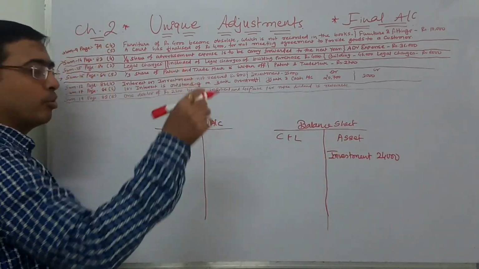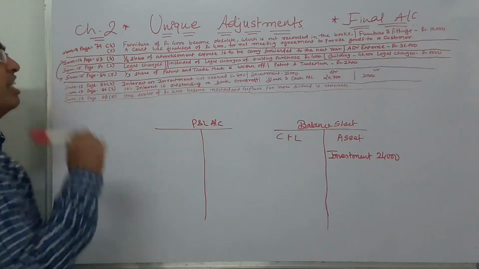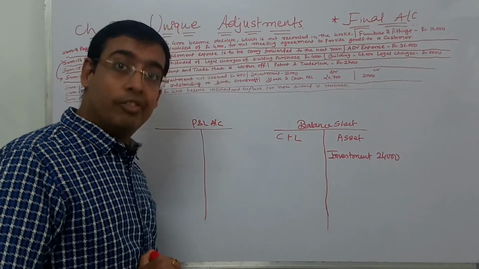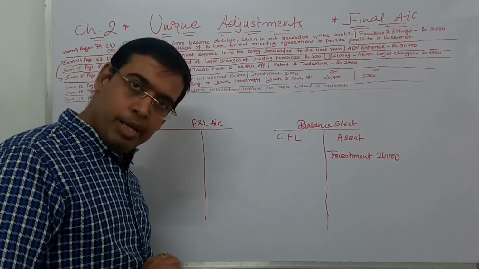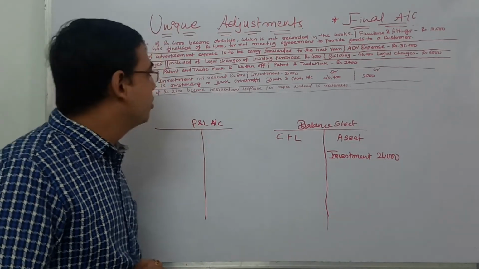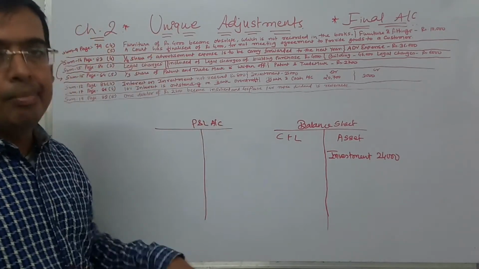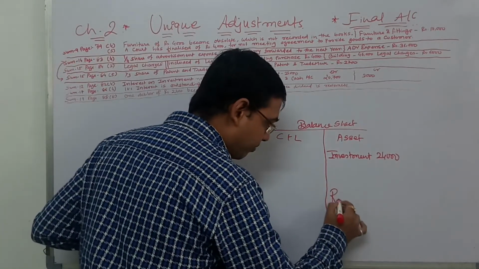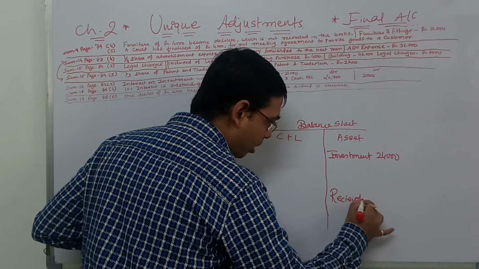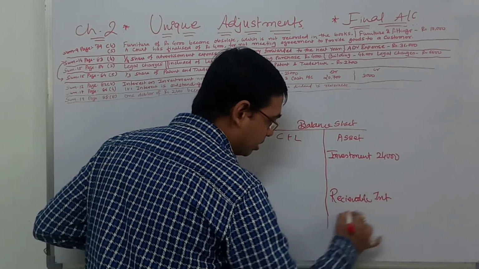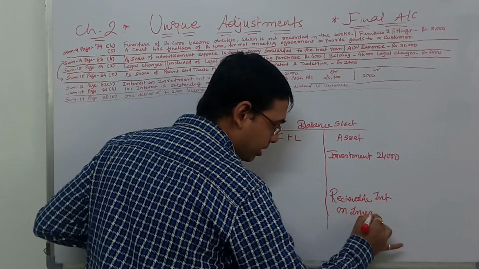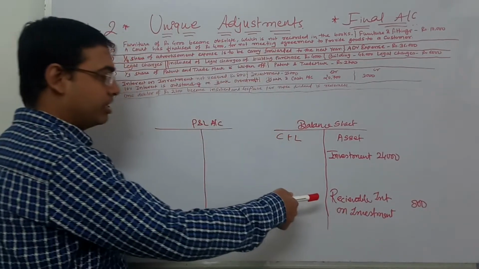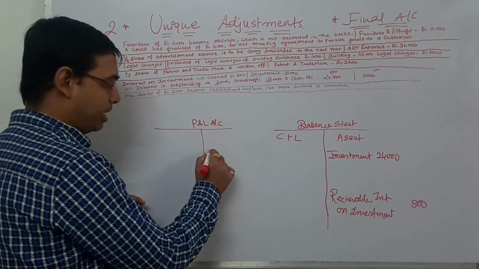Otherwise this adjustment would be done separately. Interest is not received, that means it is receivable. We have understood everything about receivable, income, payable, outstanding, all this. So when it is receivable income, it becomes your asset, and asset receivable interest on investment 800, as it is our receivable income, would be P&L credit.